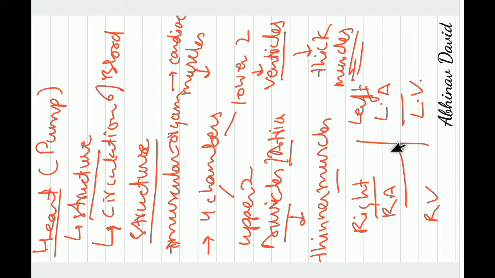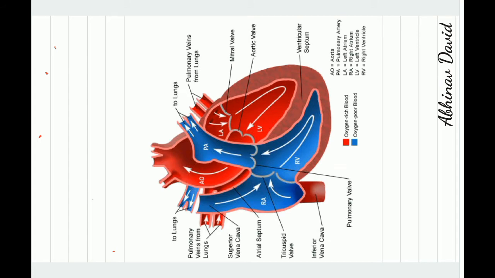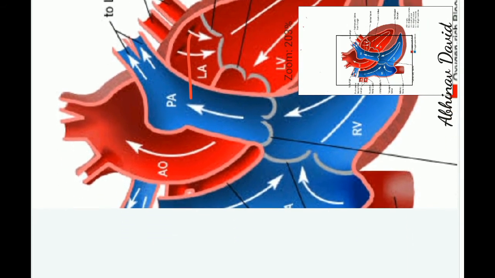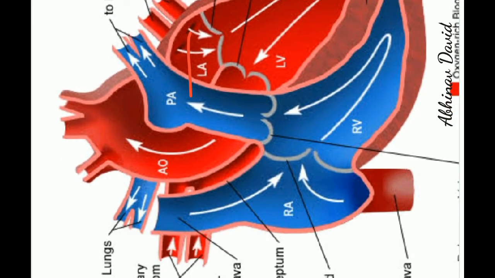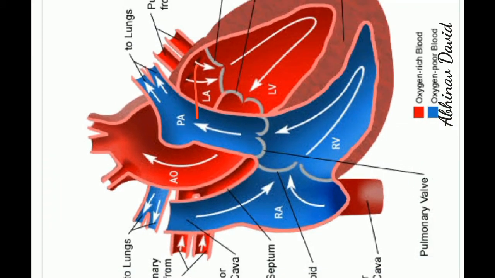Now if I show you the picture of our heart, you can see these 4 chambers. Here we have the right auricle, then the left auricle, then the right ventricle, and then the left ventricle.